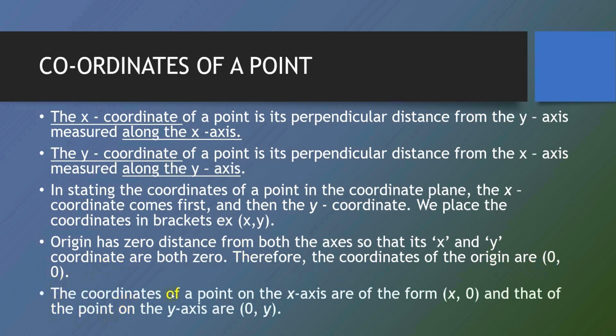The coordinates of a point on the x-axis are of the form (x, 0) if the point lies on the x-axis. It means that the y-coordinate is 0, therefore it would be written as (x, 0). And if the point lies on the y-axis, the coordinates are written in the form of (0, y), because the x-coordinate is 0 and the point lies on the y-axis.